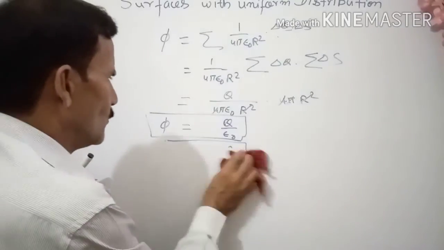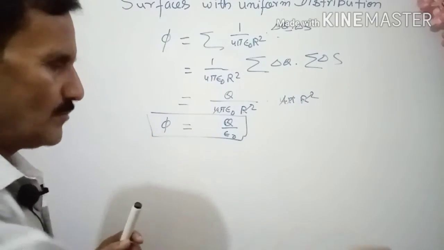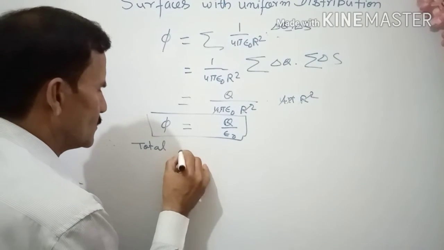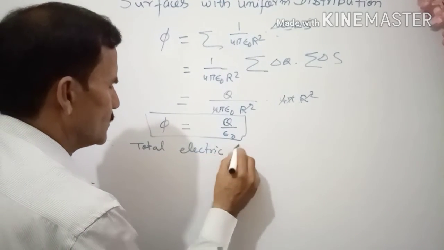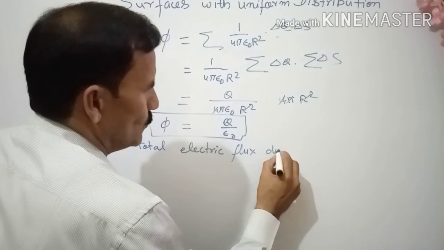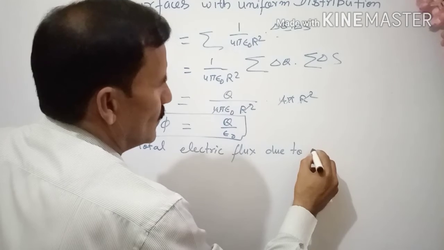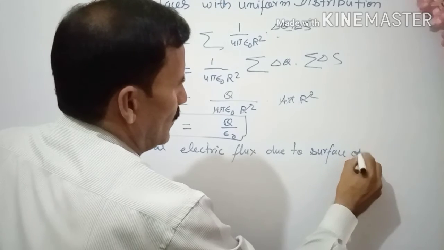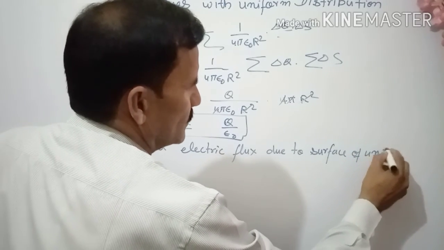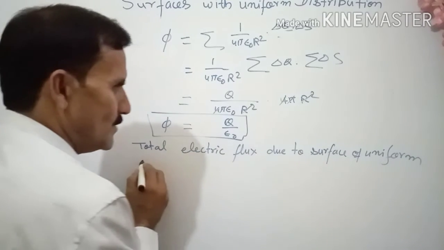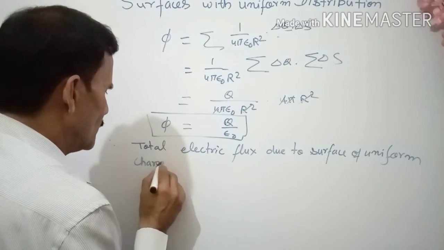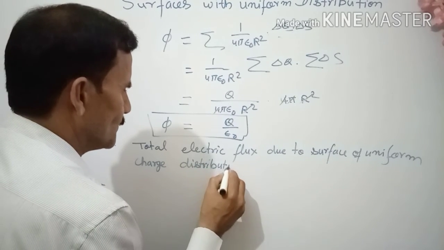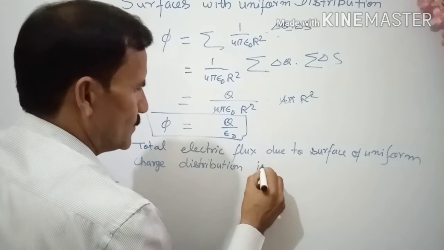You don't have this in your book, only understand the total electric flux. What is the law? Therefore, total electric flux due to a surface of uniform charge distribution